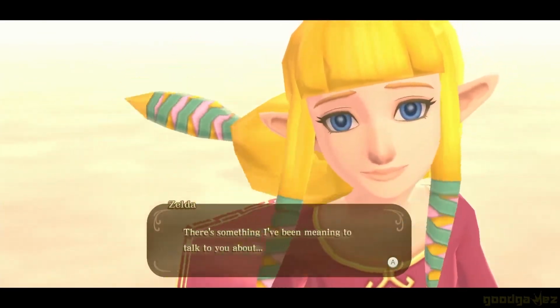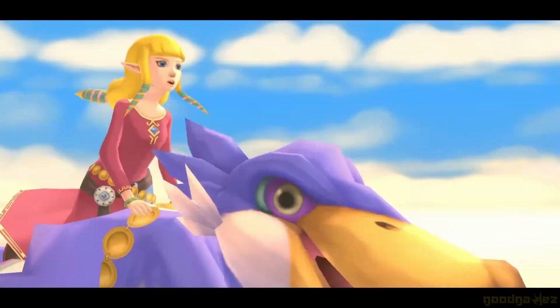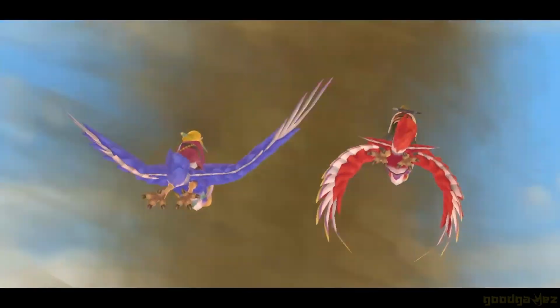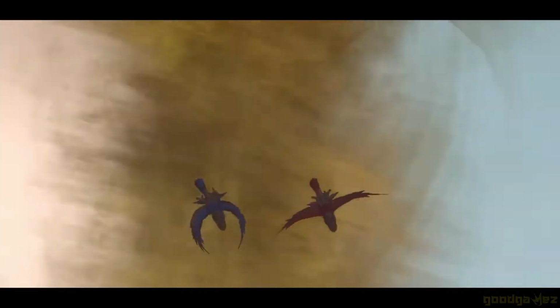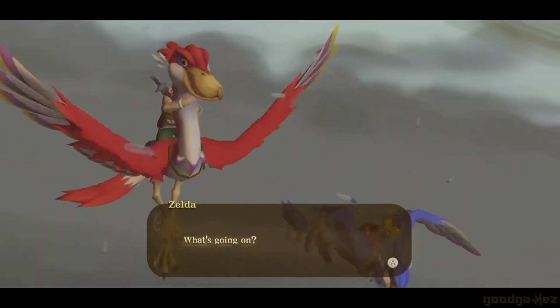Uncounted years later, the land is known as Skyloft, and its people believe the surface below is a myth. When Link's childhood friend Zelda falls off her pet Loftwing down to the surface below the clouds and is captured, Link is conflicted, unable to do anything.